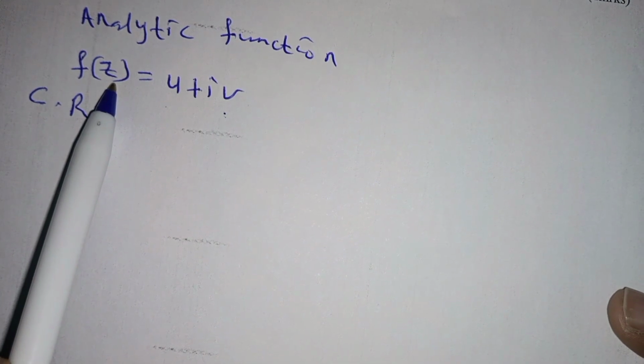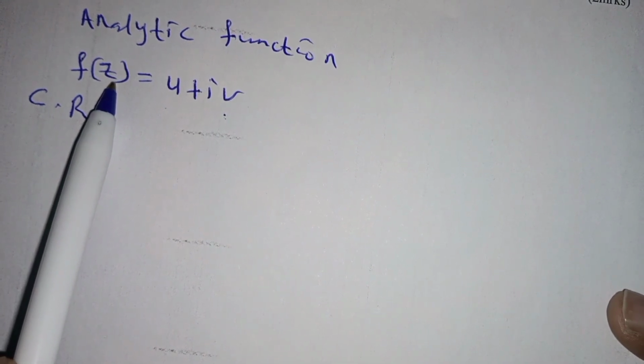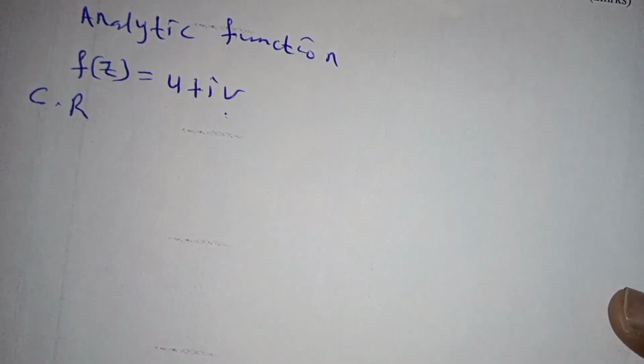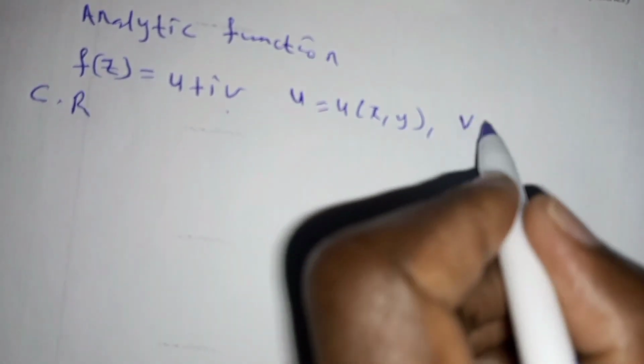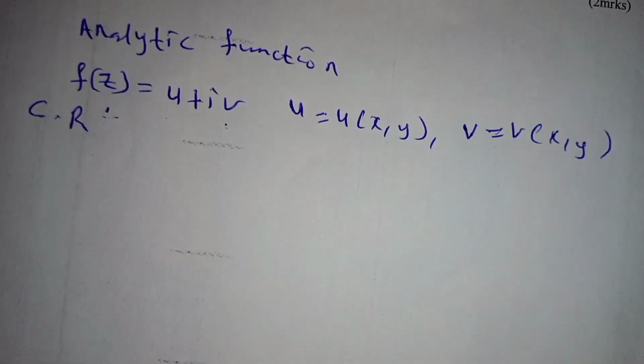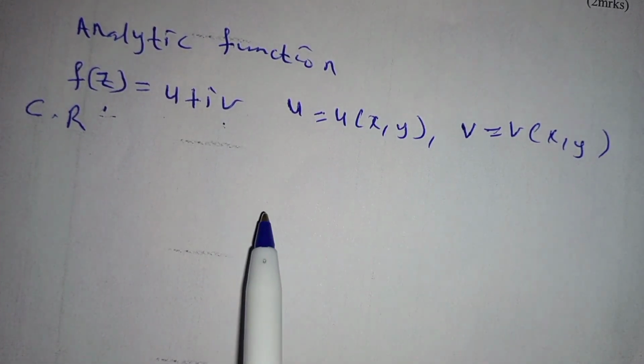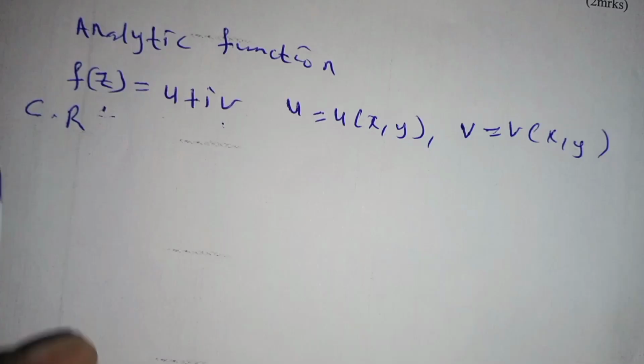So I repeat, in order for a function to be analytical, a necessary and sufficient condition is that the function u, note that here u is a function of x and y, and also v is a function of x and y. So in order for this function to be analytical, it must satisfy what is called CR.